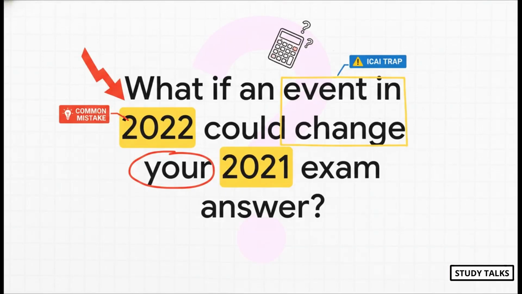But first, let me ask you something. What if I told you that something that happens in 2022 could actually force you to go back and change an answer for a 2021 problem? I mean, think about that for a second. It sounds completely impossible, right? Well, it's not. This is actually a classic ICAI trap in AS20 that we are going to completely take apart today. If you stick with me, you will never, ever fall for it.